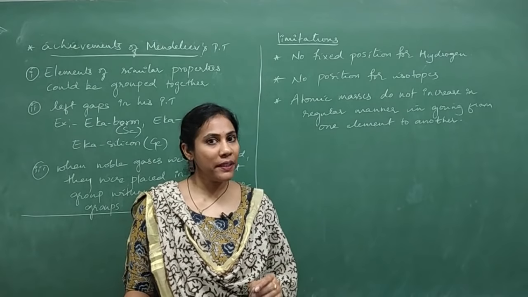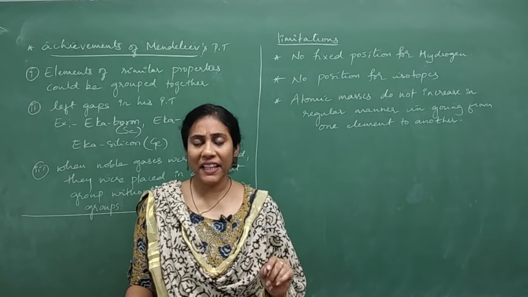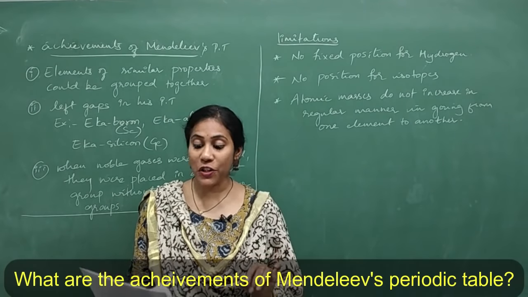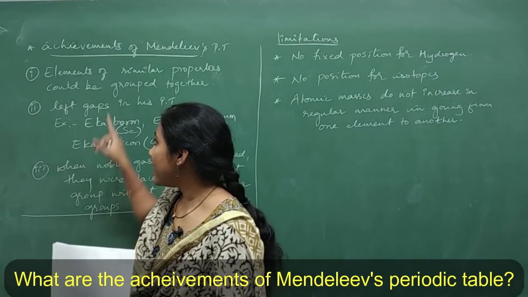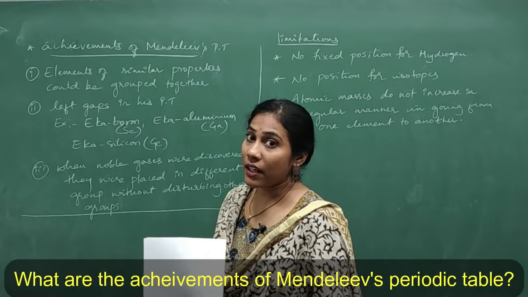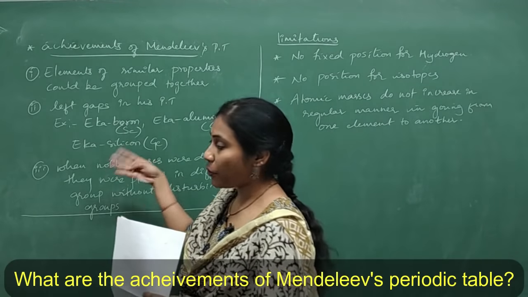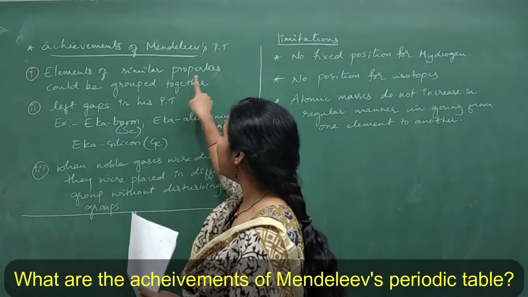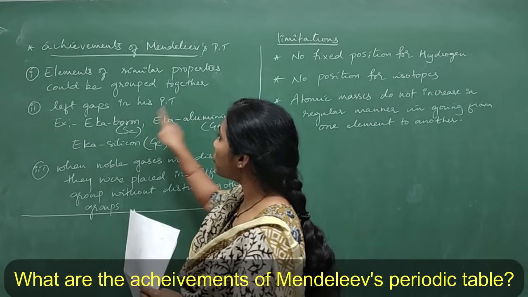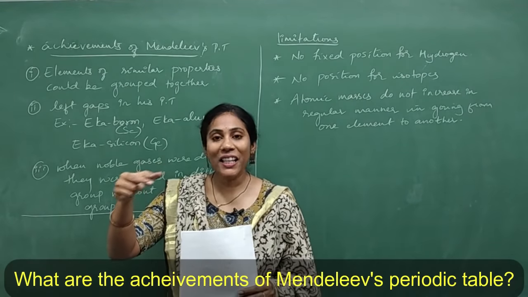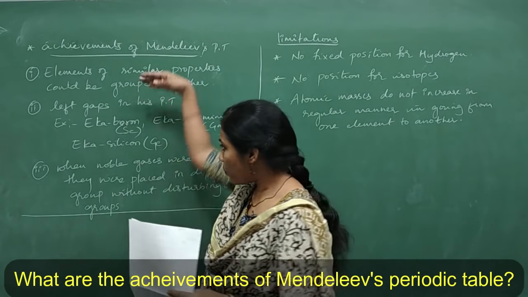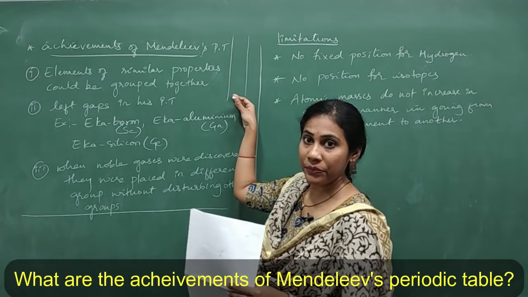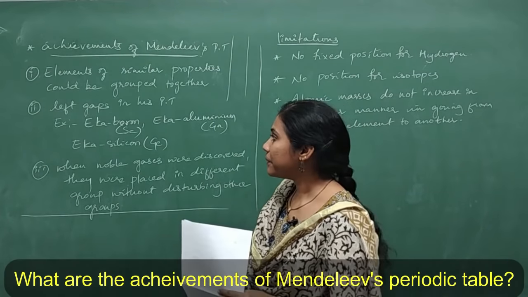Okay, coming to the chapter periodic classification of elements. Under that, the very first important question is, what are the achievements of Mendeleev's periodic table? See, I have mentioned the 3 points here. If it is asked for 3 marks, these 3 points you have to mention. I'll just read out the points for you. Elements of similar properties could be grouped together, right? So whichever elements had the same properties were placed in the same group, in the sense of a vertical column. So that is the first achievement.